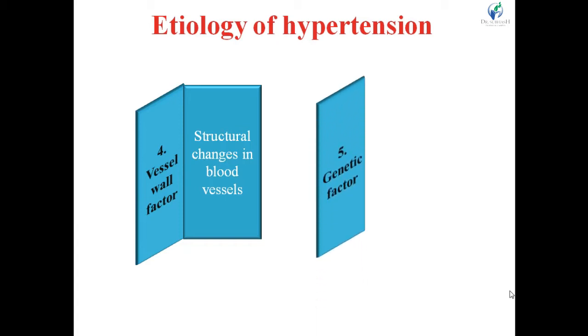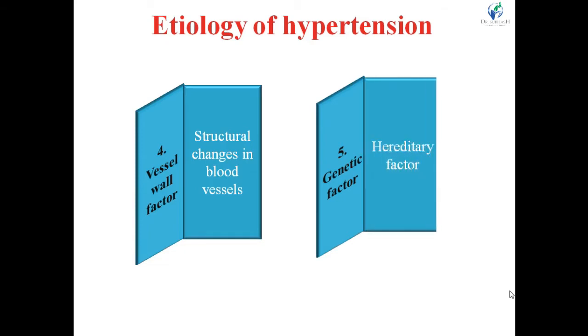Next one is the genetic factor. It is nothing but the hereditary factor. If parents are hypertensive, then there is an increased sensitivity and susceptibility to the various etiological factors in the offspring or their children. So it is the genetic factor. All these factors provide the basis for the various therapeutic approaches to treat hypertension.